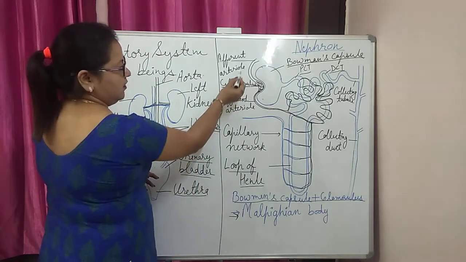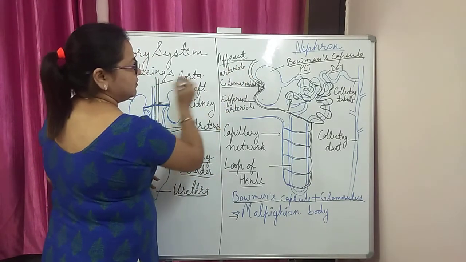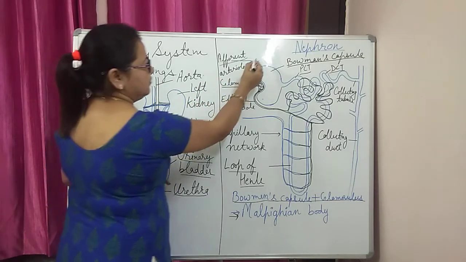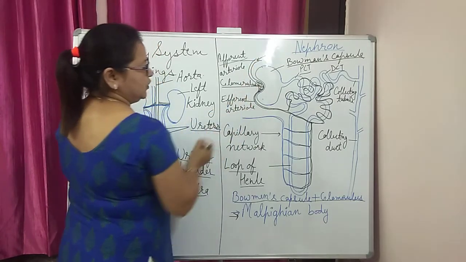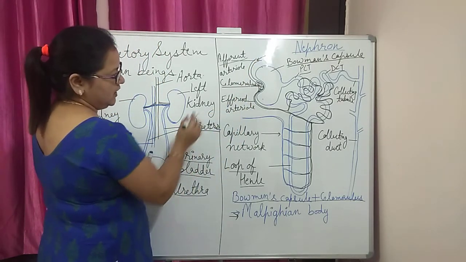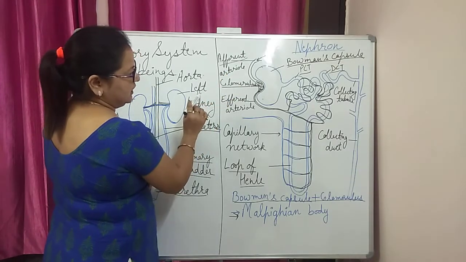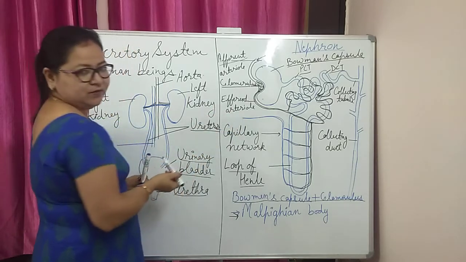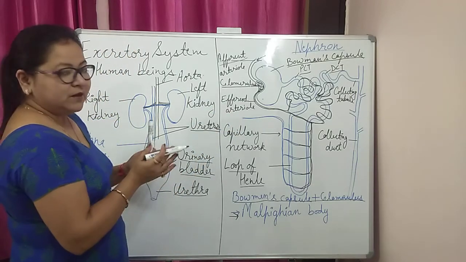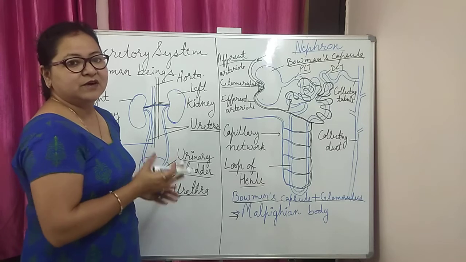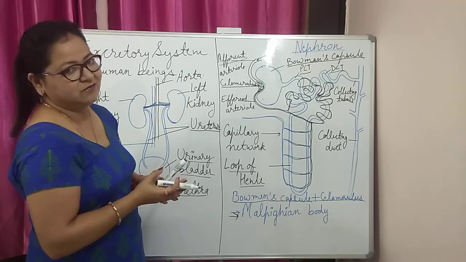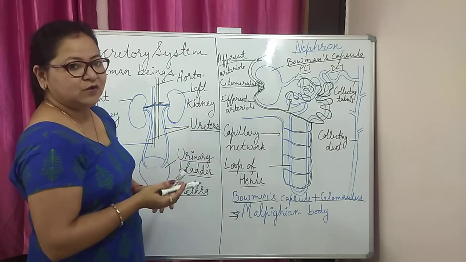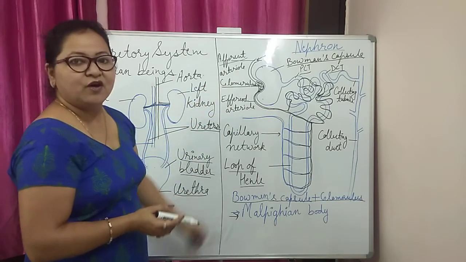Now, in this network you can observe that there is an artery which brings the blood towards the Bowman's capsule. This afferent arteriole is wider than the efferent arteriole. So it creates a pressure for the filtration, for the removal of nitrogenous waste, and it is helpful for the formation of urine. This is the structure of the nephron.